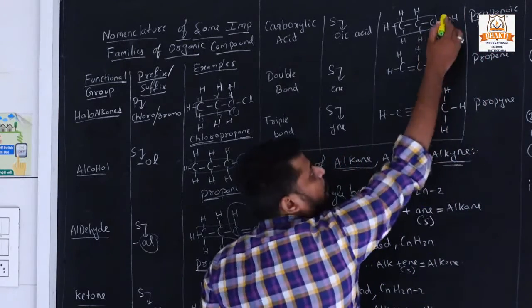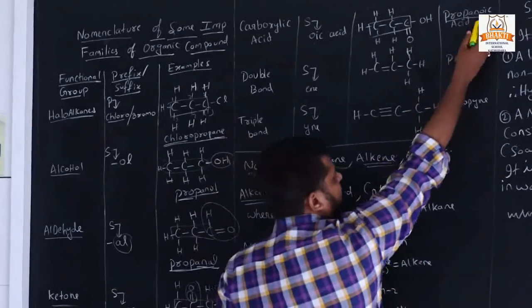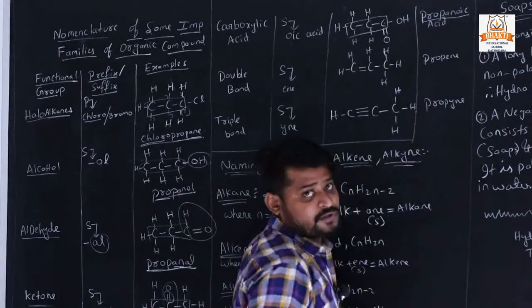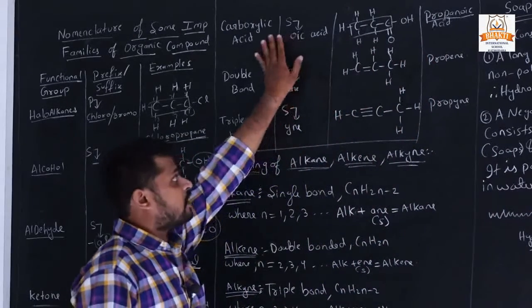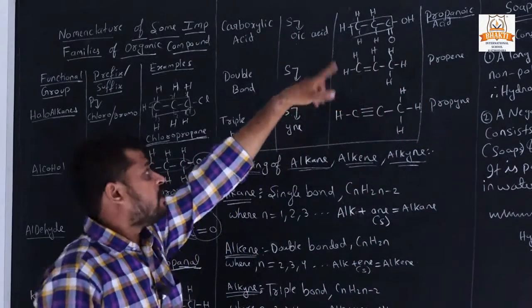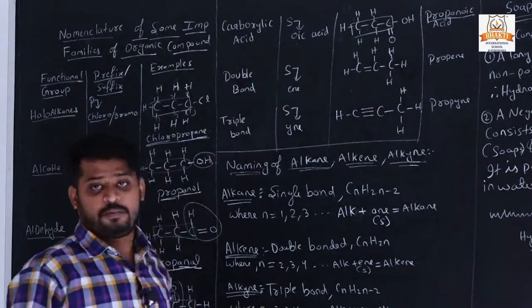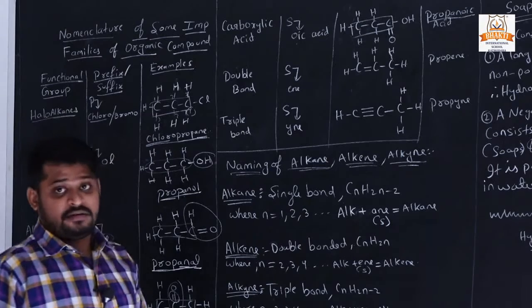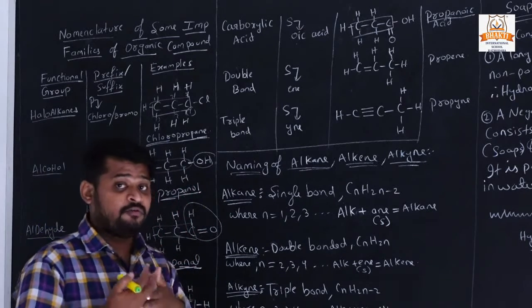Here COOH is present, so it is from the secondary group, that is "oic", meaning carboxylic group, so propanoic acid. Since COOH is present, it is an acid, and that's why its name is propanoic acid.